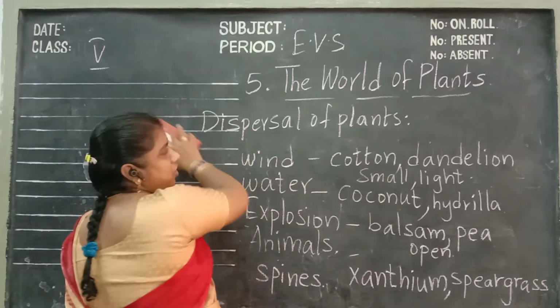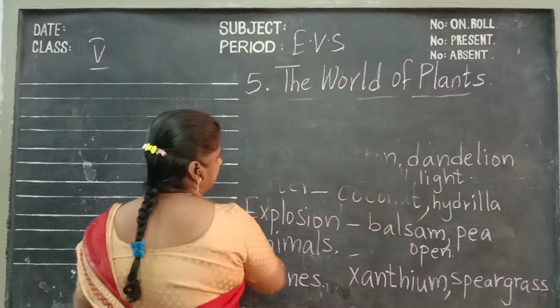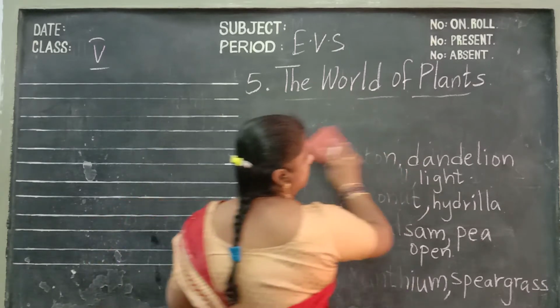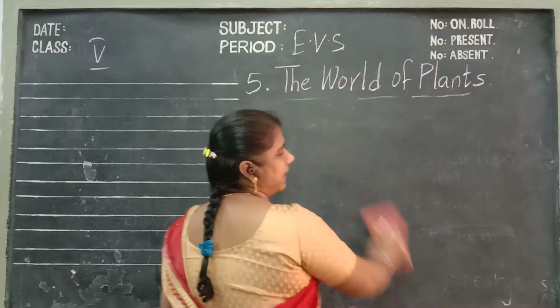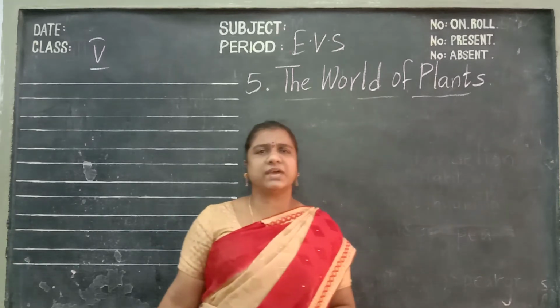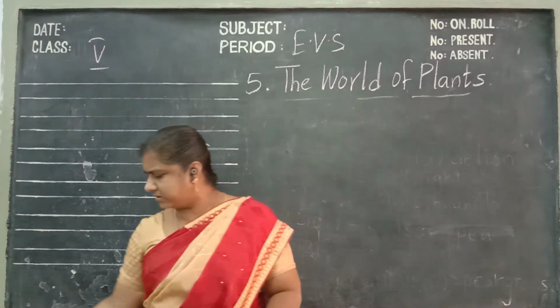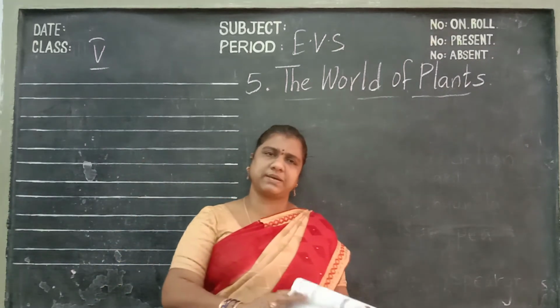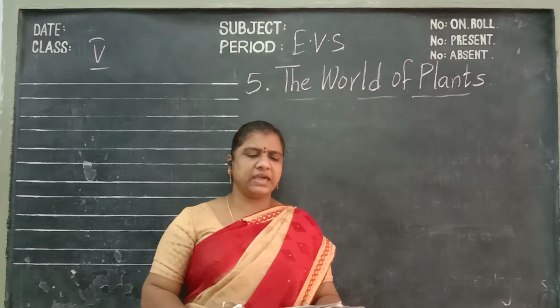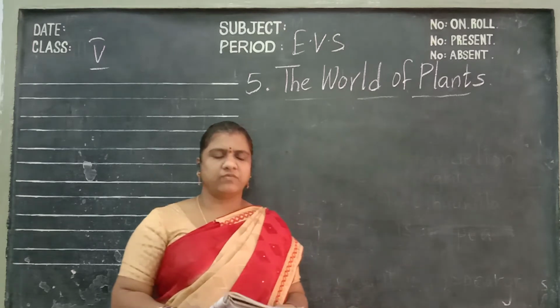Children, now open your EVS term books. I'll tell the grammar part now. Write with pencil, children. Page number 174. See children, here there are certain plants from far away.